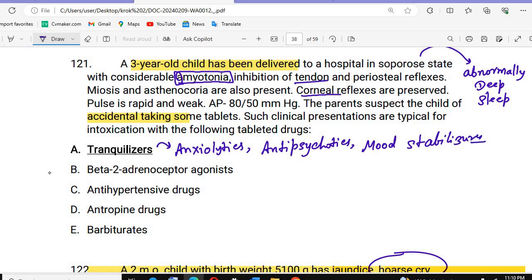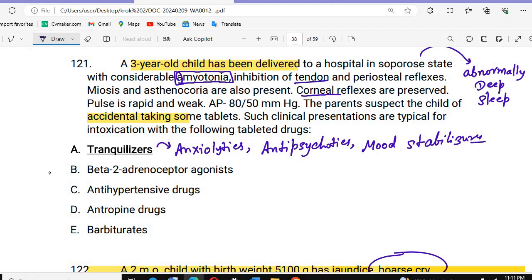For treatment of anxiety, fear, agitation, or any mental disturbance, we give these drugs. If a child accidentally takes these tranquilizers, they can have symptoms of anxiolytic, antipsychotic, or mood stabilizer overdose.